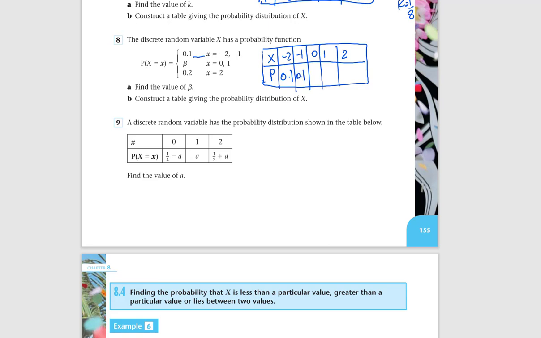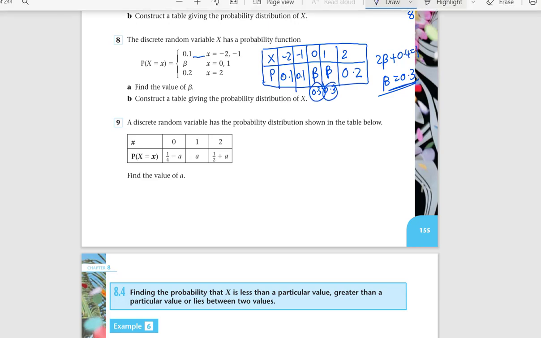When x is 0, the probability is beta. We don't know the value. When x is 1, the probability is beta again. When x is 2, the probability is 0.2. So you get 2 beta plus 0.4 equals 1. The addition of all probabilities add up to 1. Beta is equal to 1 minus 0.4 divided by 2, that's 0.3. Now construct a table, that means replace this beta with 0.3. So here you write 0.3, here also you write 0.3. That's it. It's quite easy, the first exercise, right?